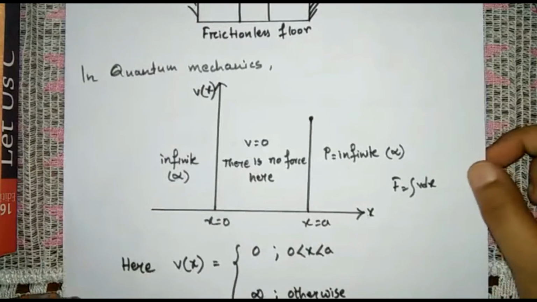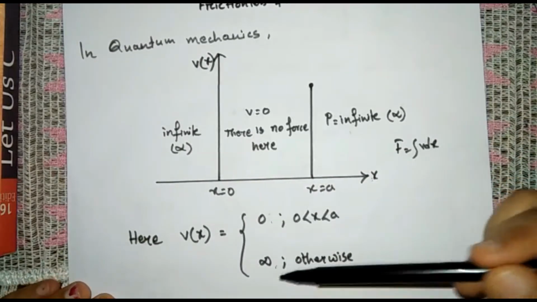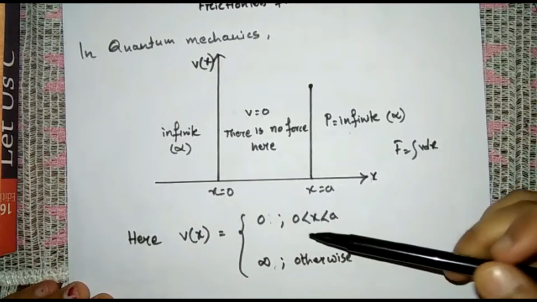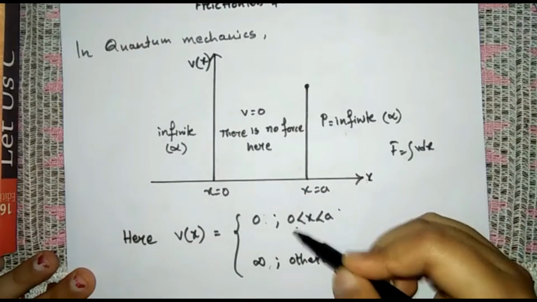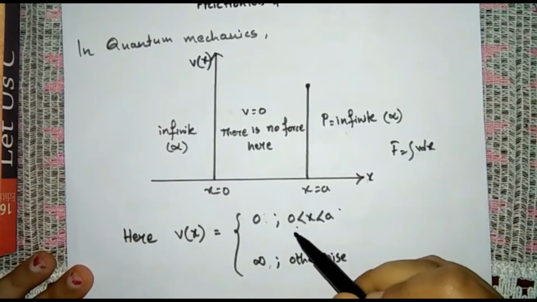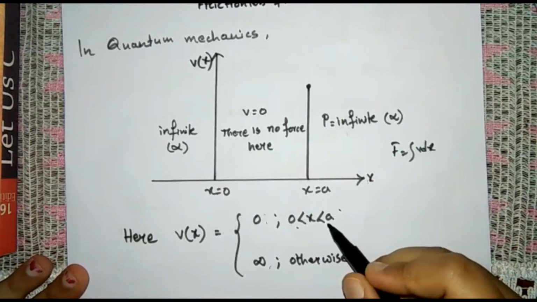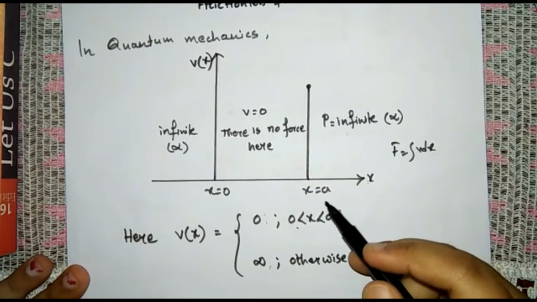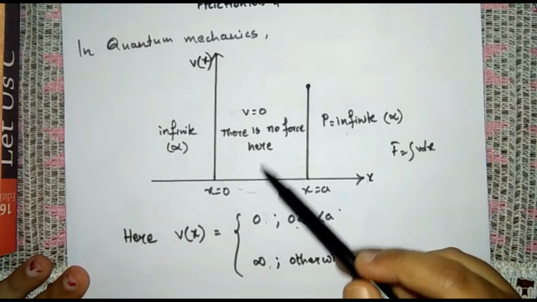So we get V(x) at 2 points, that is 0 and infinite: for x greater than 0 and less than a, it is 0, and otherwise it is infinite. In the region 0 less than x less than a, the particle is free, but it experiences a force on the boundary.